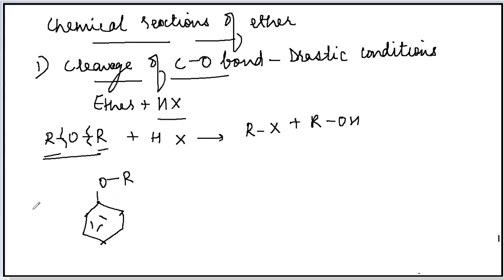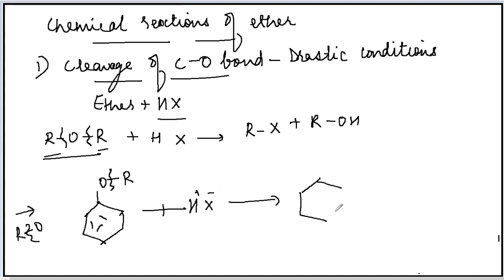So there is a perfect rule for this. In case of alkyl aryl ether, always the alkyl-oxygen bond will undergo cleavage. Always this bond will undergo cleavage. So when it reacts with hydrogen halide, what product will be formed? It becomes aromatic alcohol and alkyl halide.